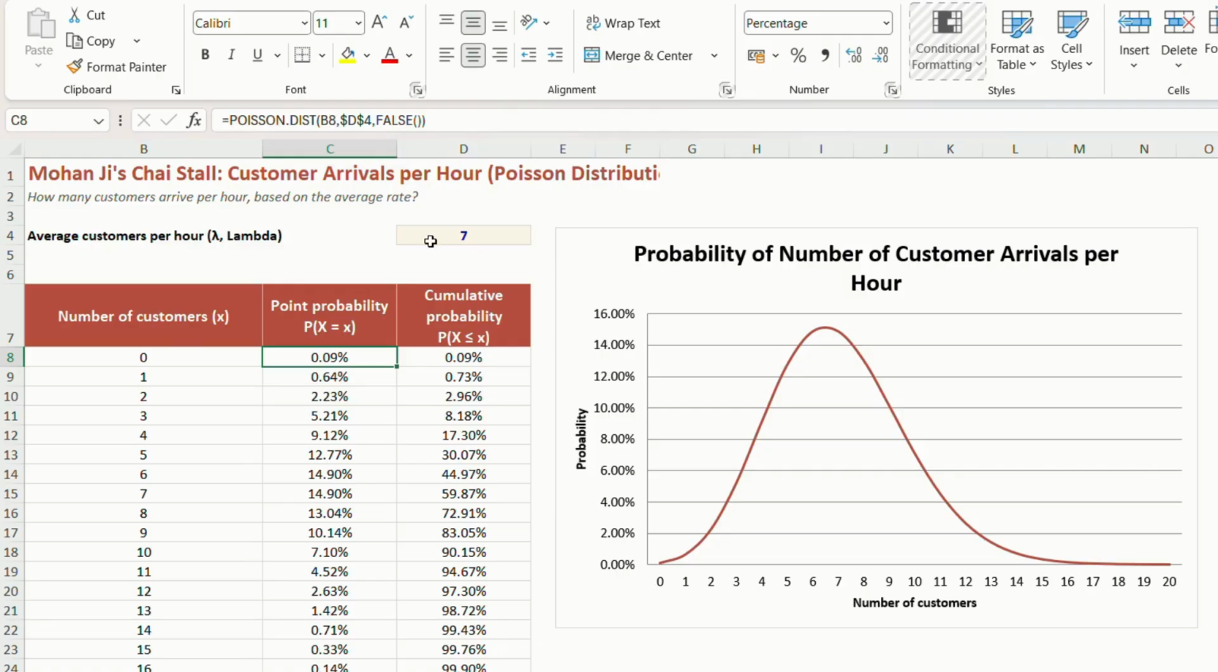So in our D4, which has our lambda, which is our fixed reference, we want this number to stay fixed when we copy down this formula. False when we want to know the exact value, the exact probability of getting that number, that 0. So getting exactly 0 customers in an hour is quite rare, which is under 1%, or 0.09%. Once we copy down the formula, we will see around 7 customers.